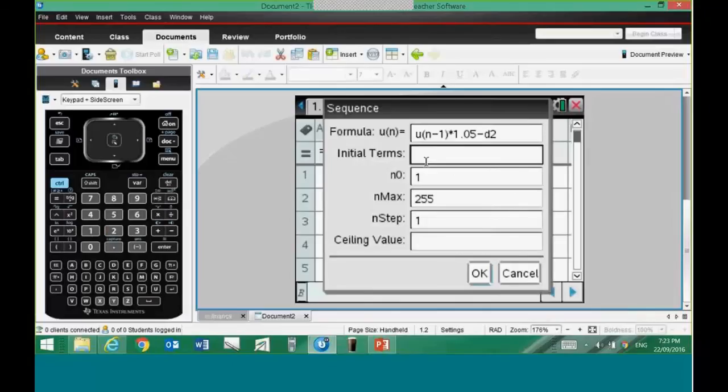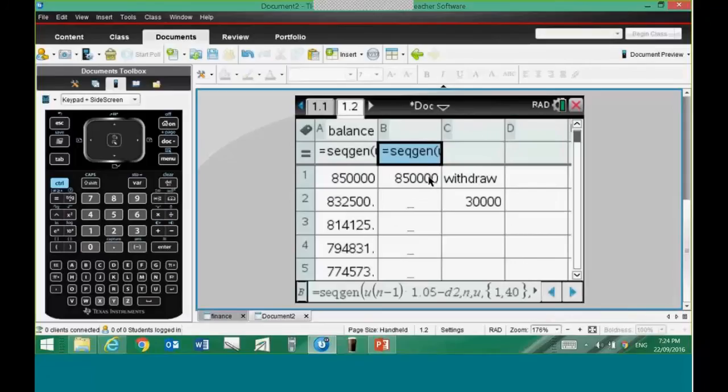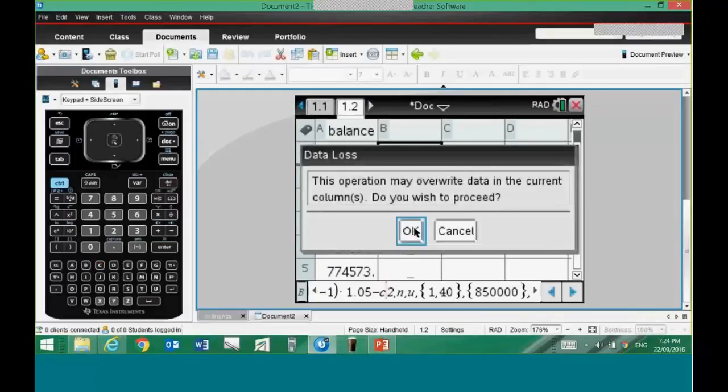Okay? Once again, our initial amount was 850,000. And we'll set it up for, once again, 40 years and just see what it looks like. And let's go. Something, it was in C2. I said D2. It's in C2. I have to change that. I can go back in here, and the beauty is I can edit things here. And yes, I will overwrite all that. And there we go.